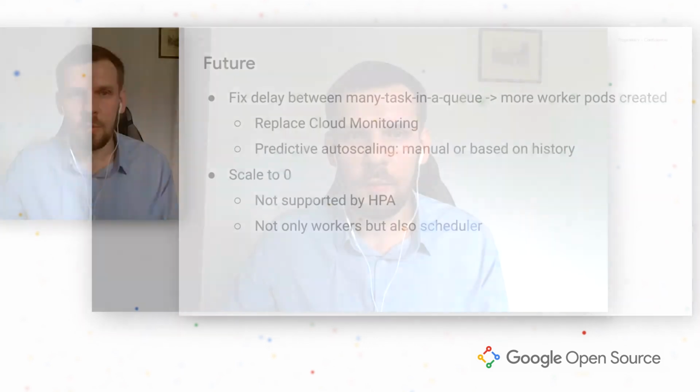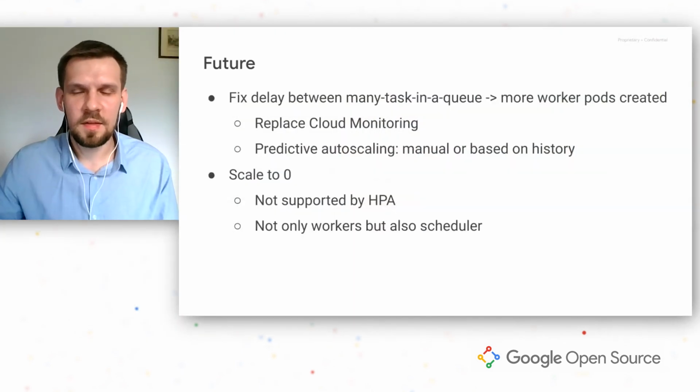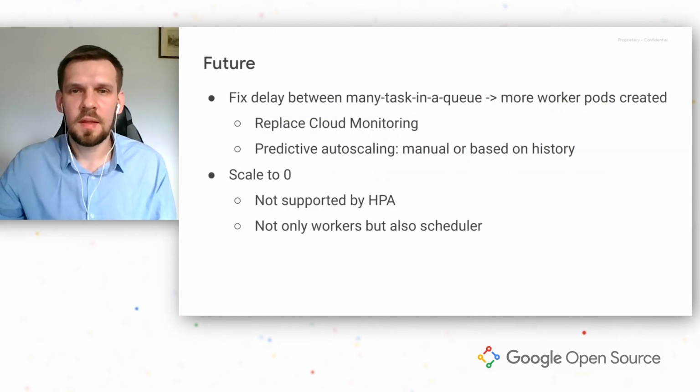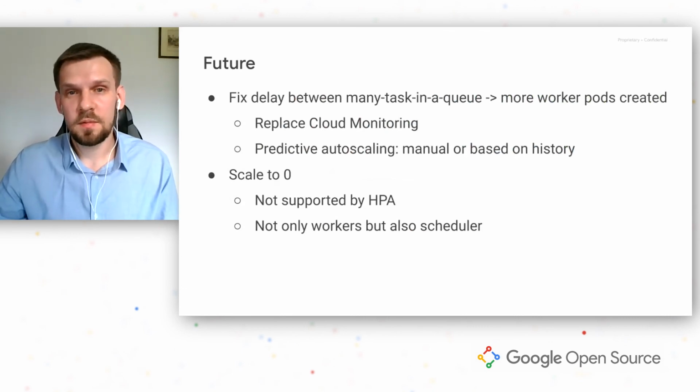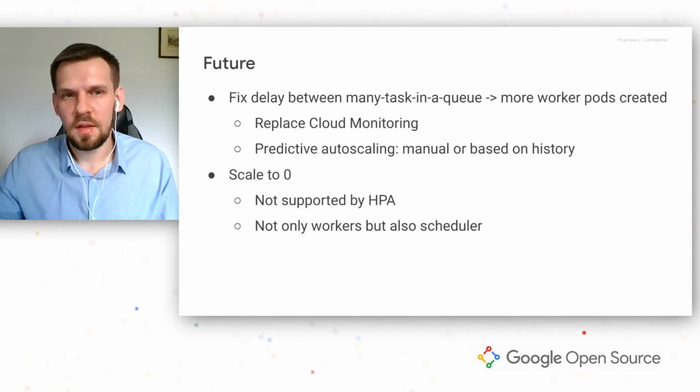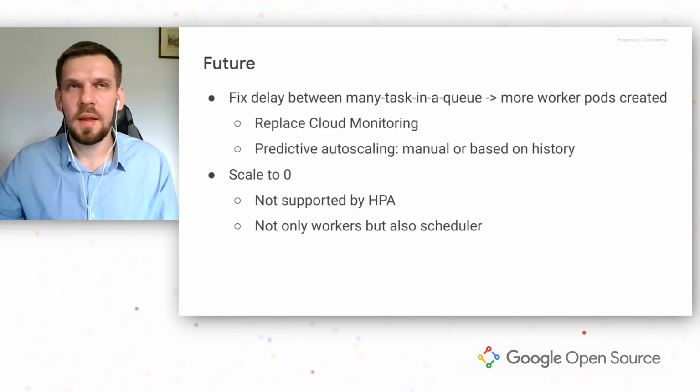Okay, so this is what we have right now, but what next? One problem that we see currently is the delay between the tasks being added to the queue and the new worker starting to execute them. There are multiple places we could fix it, but we believe that the lower hanging fruit is the delay between the metric value being exported to cloud monitoring and HPA being able to read it.